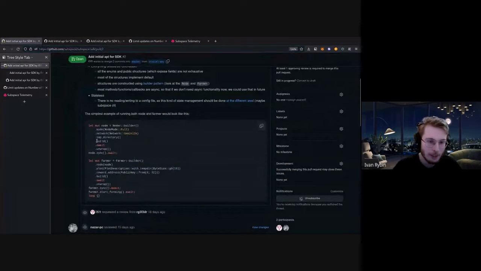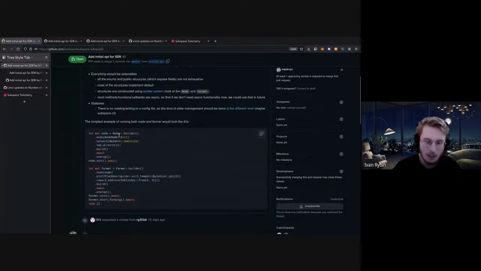So basically, the simplest example for the Rust SDK will look like this. At first you will need to build a node. You just call the builder and supply the arguments, most of which can be omitted. For example, here we at first supply just the mode of the node, the network to which we want to connect, and the directory.